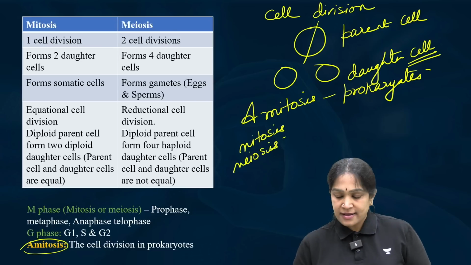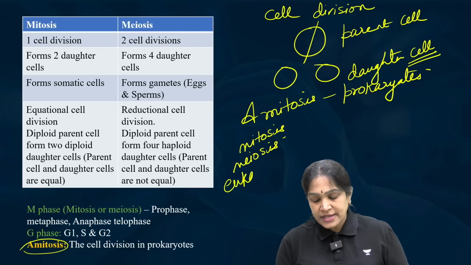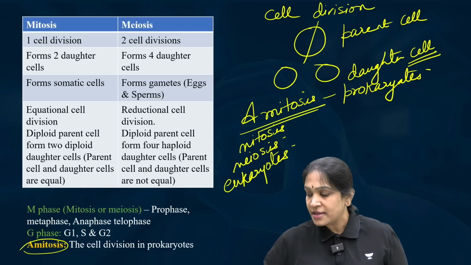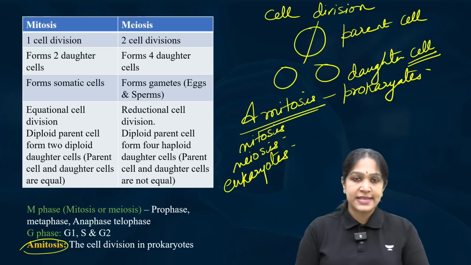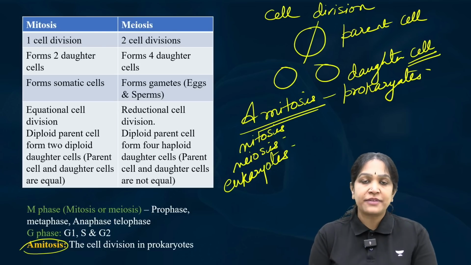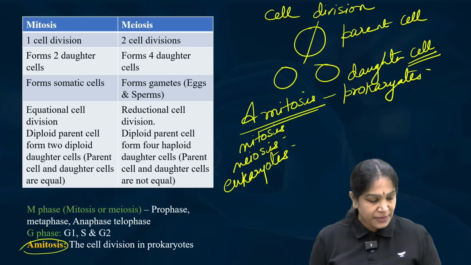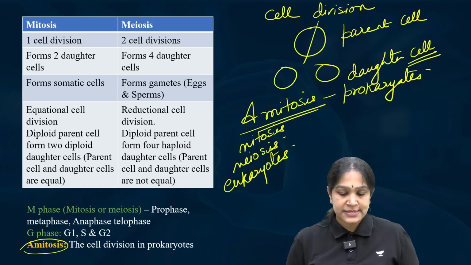Both of these occur in the eukaryotic cells only, not prokaryotic cells. In prokaryotic cells, you have mitosis. Now, let us see some differences between mitosis and meiosis.